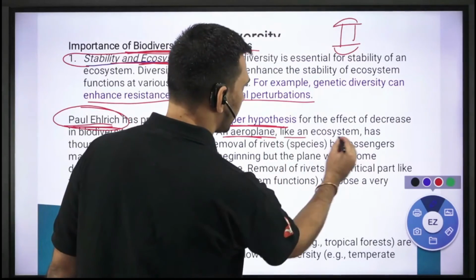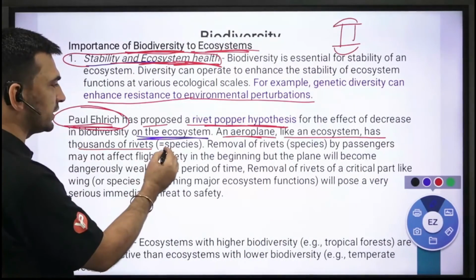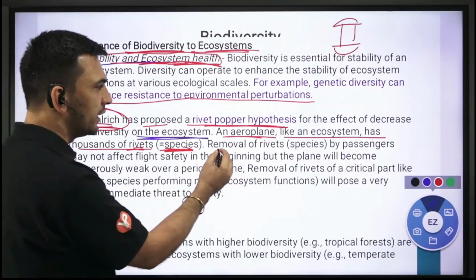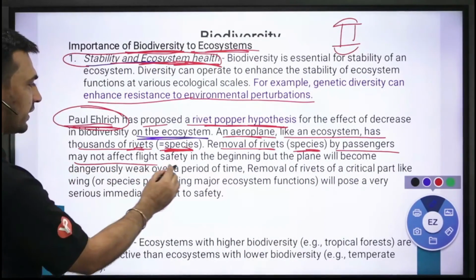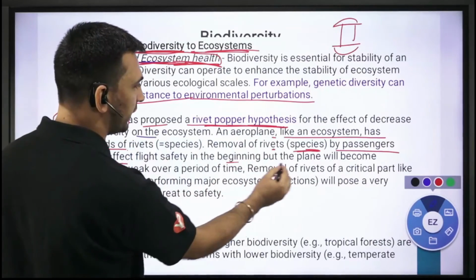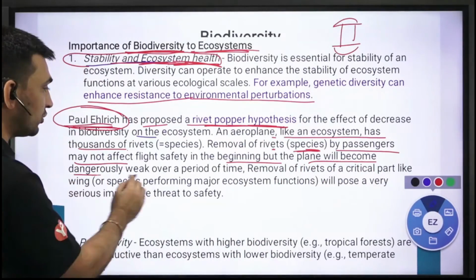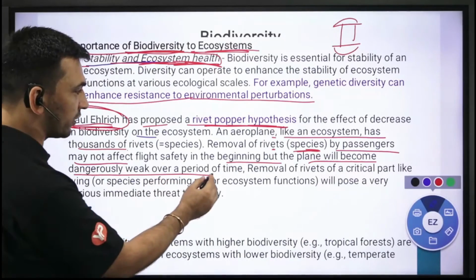An aeroplane, like an ecosystem, has thousands of rivets. Rivets are compared with species. Removal of rivets, that is species, by passengers may not affect the flight safety in the beginning, but the plane will become dangerously weak over a period of time.